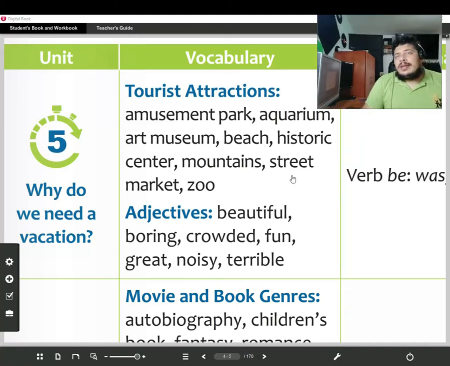So we can create expressions like the amusement park is fun. For example, the aquarium is great, right? The art museum is crowded. Maybe the historic center is terrible, right? This kind of expressions.